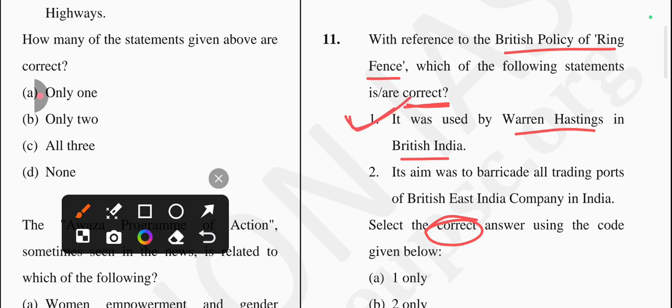Is it true? Yes, it's a correct one. Next one is, its aim was to barricade all trading ports of the British East India Company in India. Is it true? No, it's not correct, because its aim was creating a buffer zone to defend the Company's frontier.